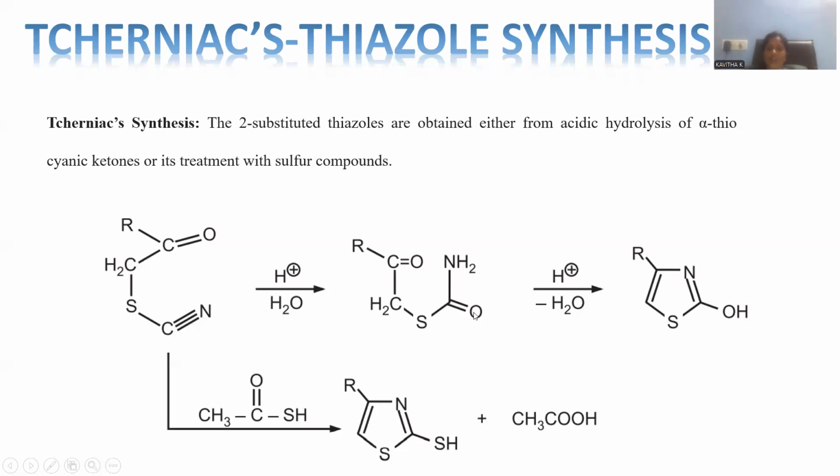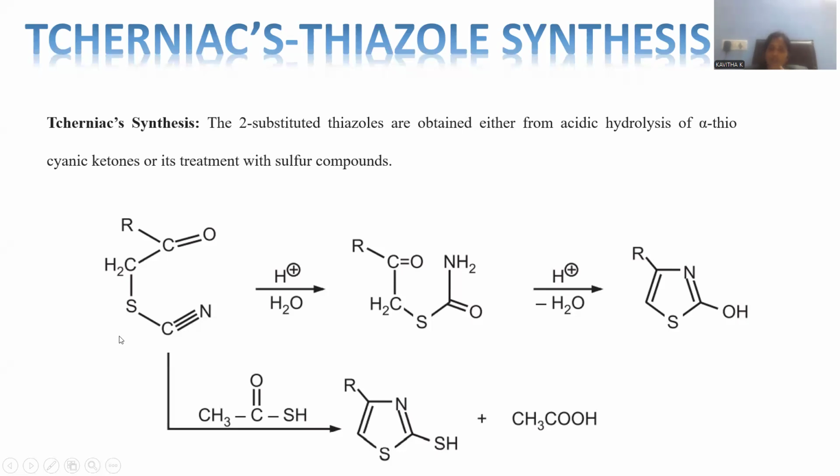Later, this ketonic group can be tautomerized into the enolic form. Here is the en, here is the ol, so that a hydroxyl is originated. This is said to be what? 2-hydroxythiazole.